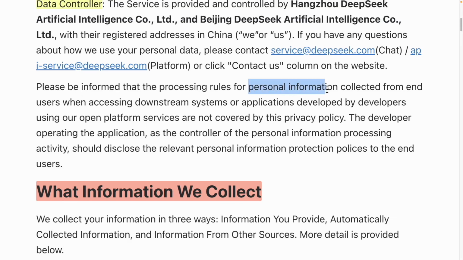Here, you can see the rules for processing personal information, such as collecting data, developers who use our open platform services. Alternatively, it is clearly stated that this privacy policy does not apply to downstream or application developments. Therefore, when using it locally or for creating secondary or tertiary products, it is explicitly mentioned that your information will not be utilized. Consequently, there is no need to worry about your data when running it locally. If there are any inaccuracies, please feel free to share your thoughts with us.